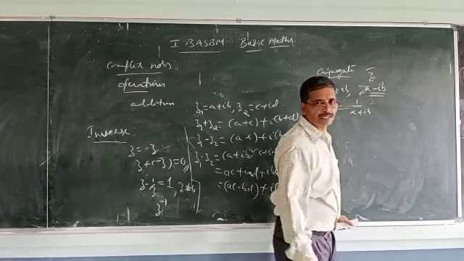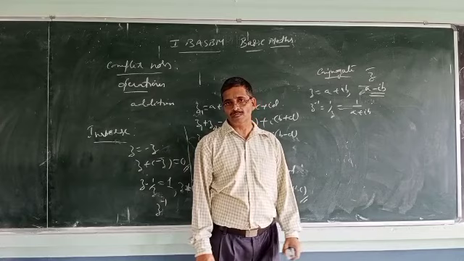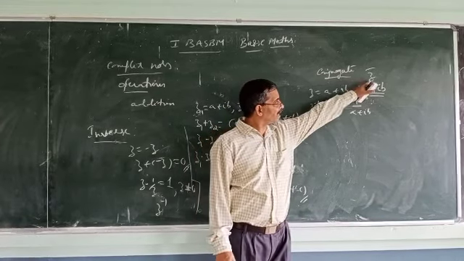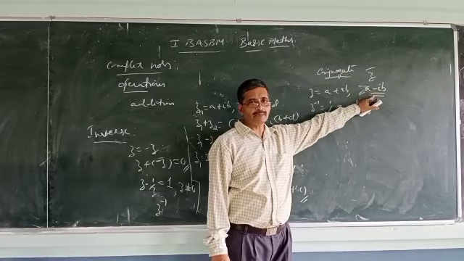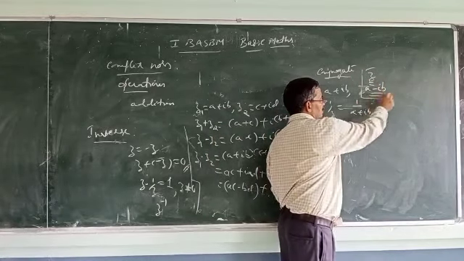Like this it is written. So if z is equal to a plus ib, its conjugate denoted by z bar is equal to a minus ib.